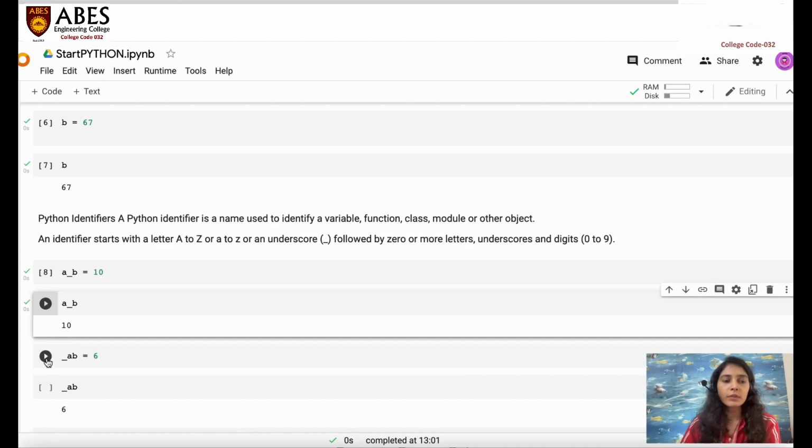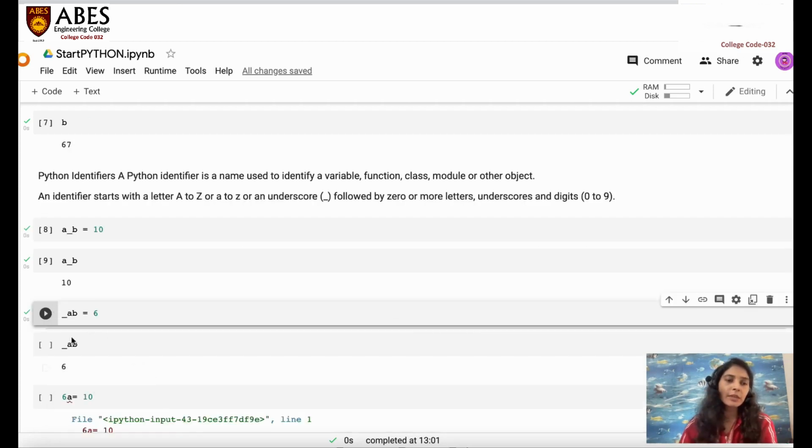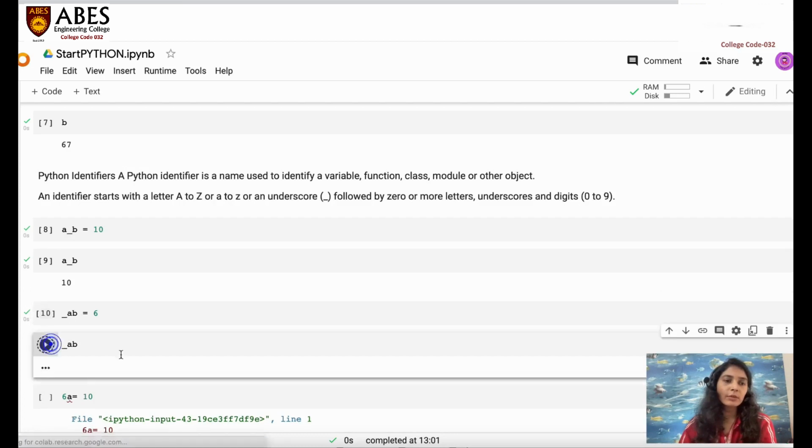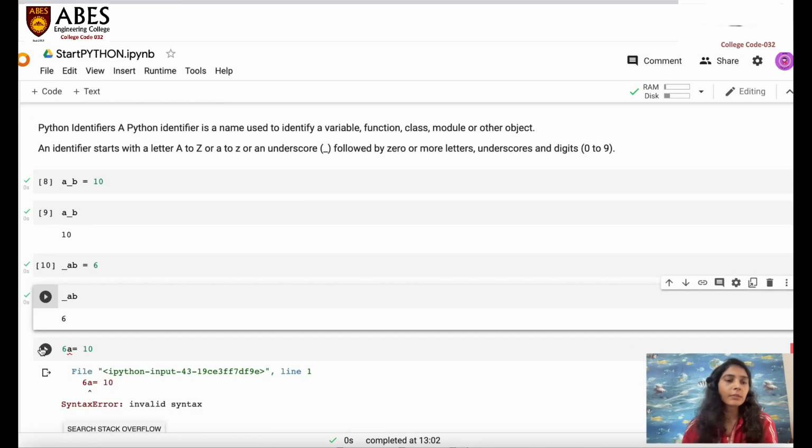Now you see over here _ab. So _ab is also a correct pattern. You can use underscore at the start or even at the end, but you can study later that if we put an underscore at the start of the variable, it has some other kind of meaning. So _ab is okay to define, and if I print _ab, it will return the value 6.